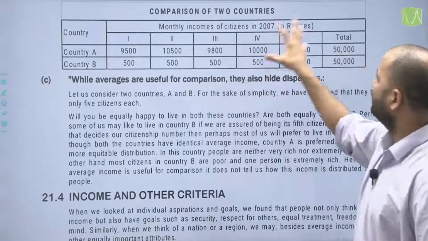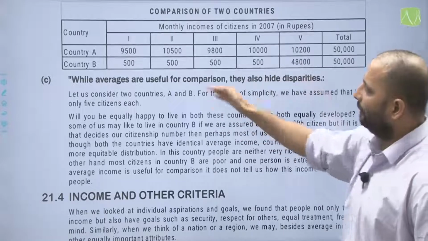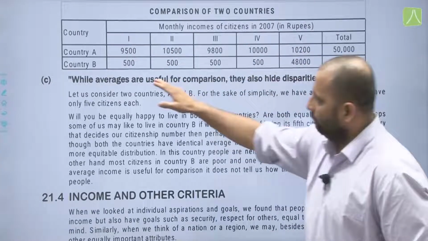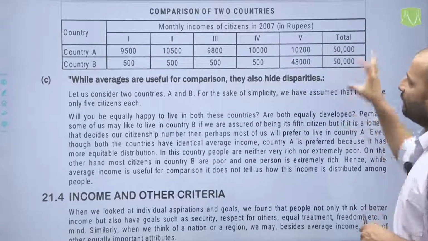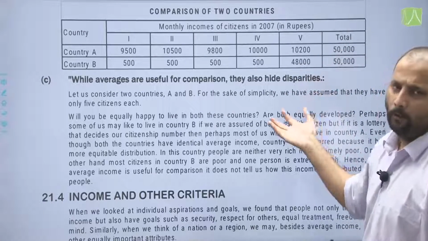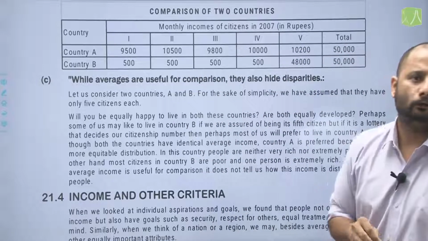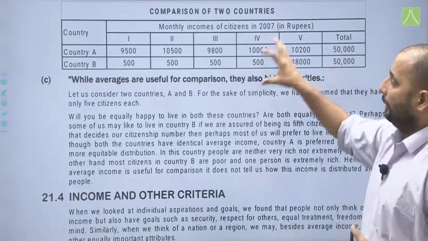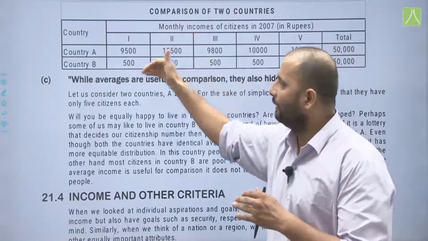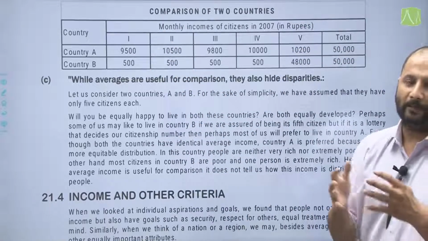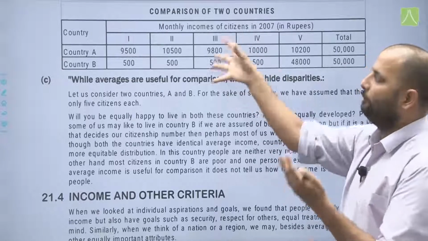Now, in this there are 5 citizens in country A and B, first, second, third, fourth, fifth, and their incomes have been given here in country A and country B, and total income has been given here, and the per capita income also comes out, that is the total income divided by your total population. So, as you can see, the total per capita income of both country A and country B comes out to be the same, but still, as a question, in which country would you like to stay or be part of?